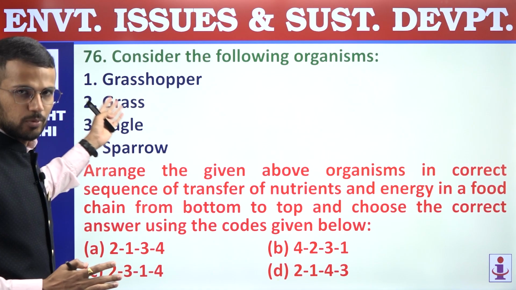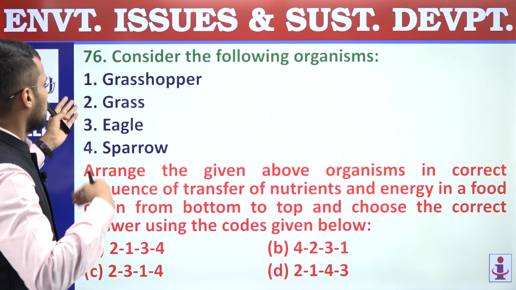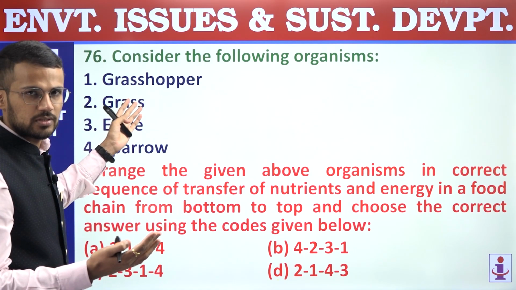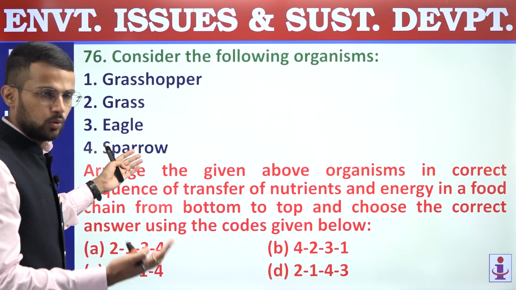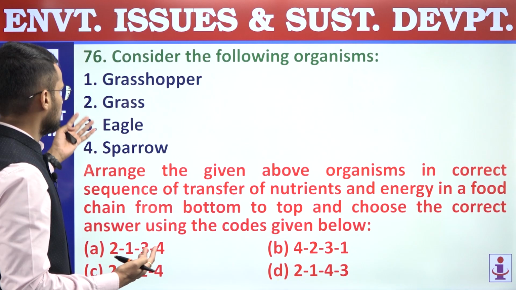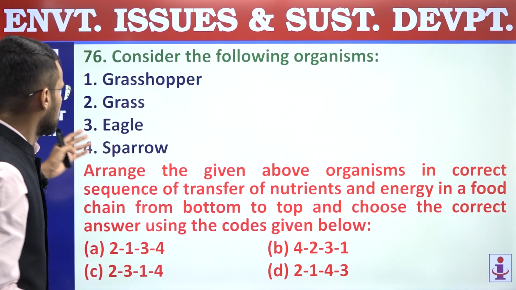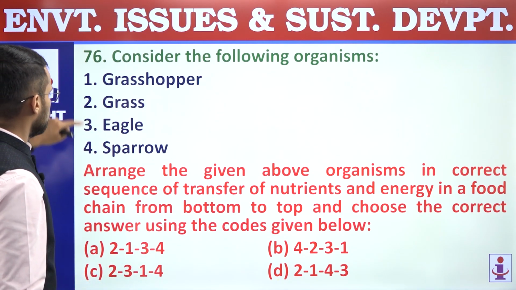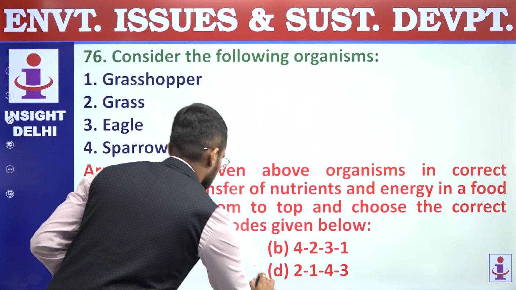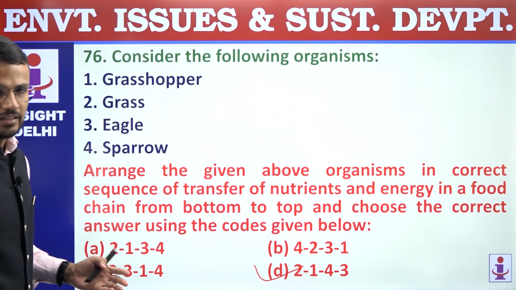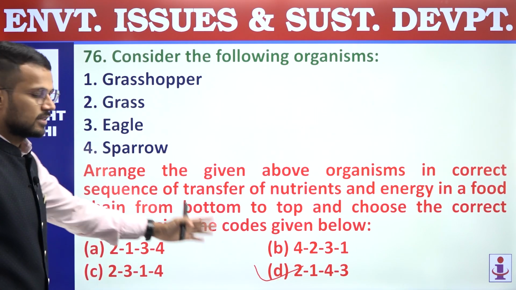So grasses are producers. Now grasses are being eaten up by grasshoppers. These grasshoppers may be eaten up by sparrow, and then sparrow will be a food for eagle. So answer should be 2, 1, 4, 3, which is mentioned in option D. Right? So answer is D, 2, 1, 4, 3. 76, answer is D.